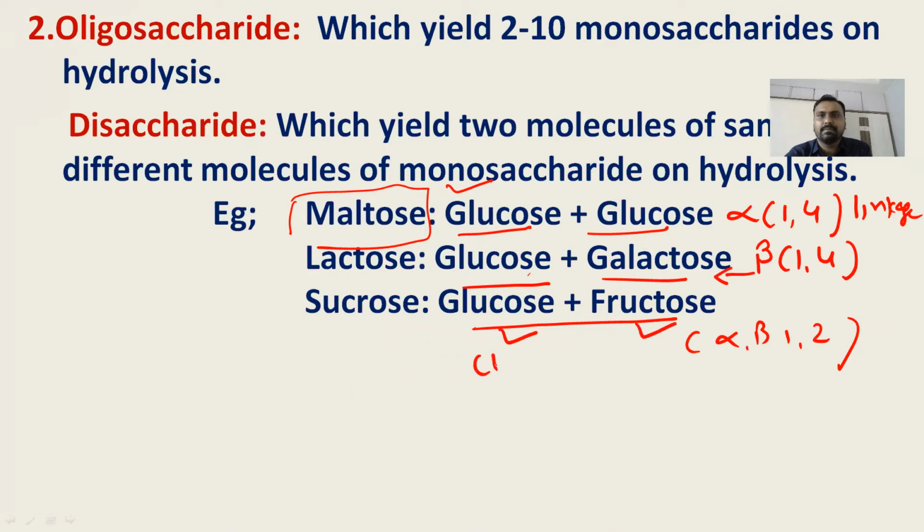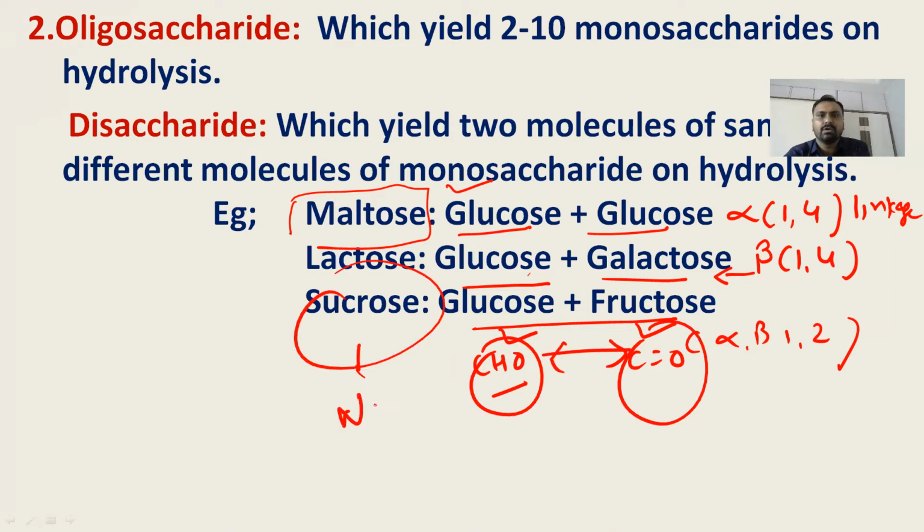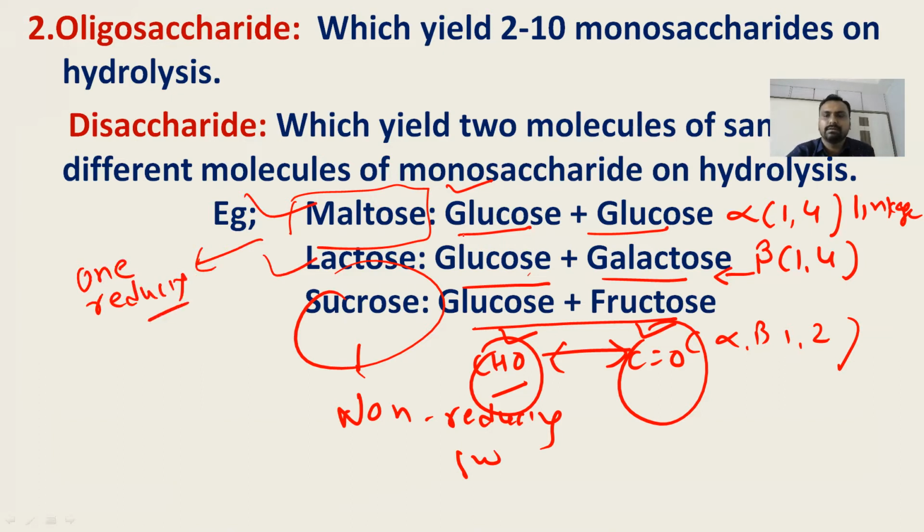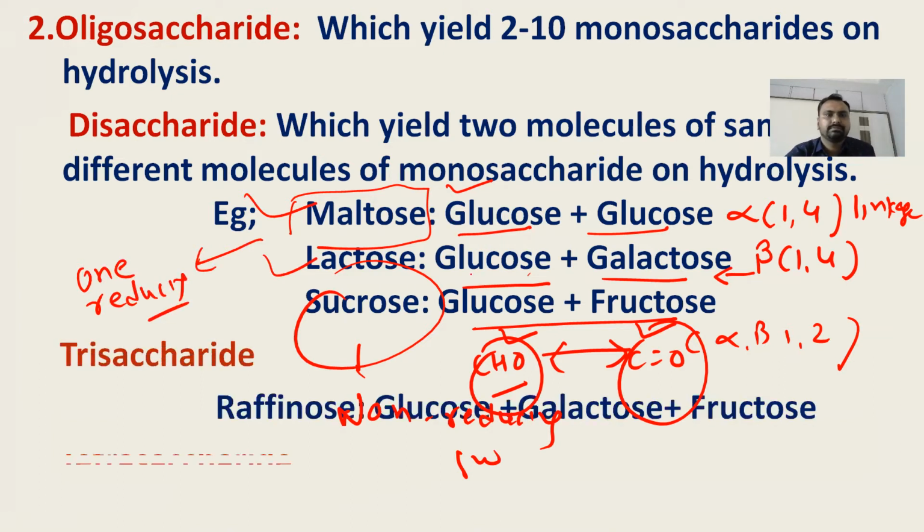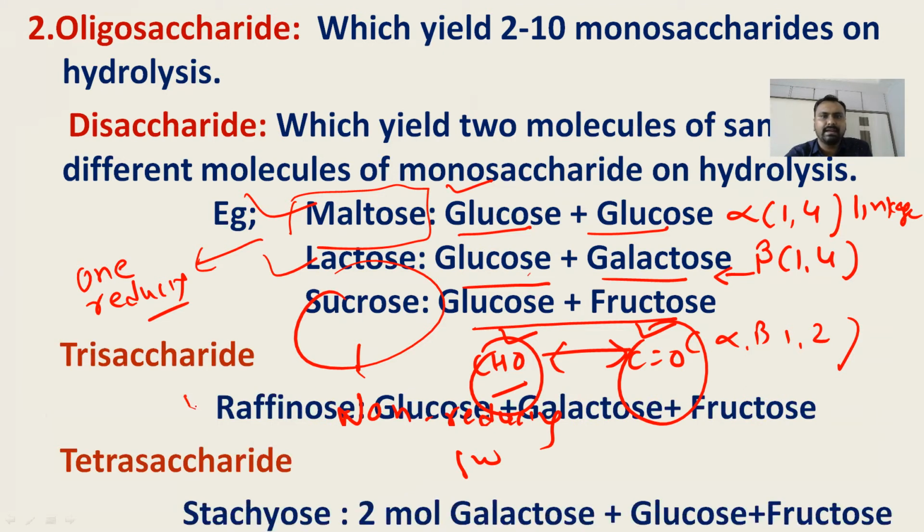As the first carbon of glucose is aldehyde and the second carbon of fructose is ketone, which are the reducing ends, and both are joined together by the glycosidic linkage, sucrose is a non-reducing sugar. While in maltose or lactose, there is one reducing end. That's why it is a reducing sugar. Right. And this trisaccharide is made up of glucose, galactose, and fructose, while stachyose, a tetrasaccharide, is made up of 2 galactose, 1 glucose, and 1 fructose.